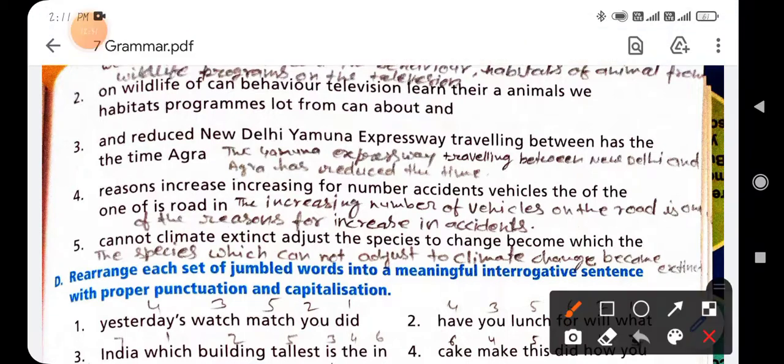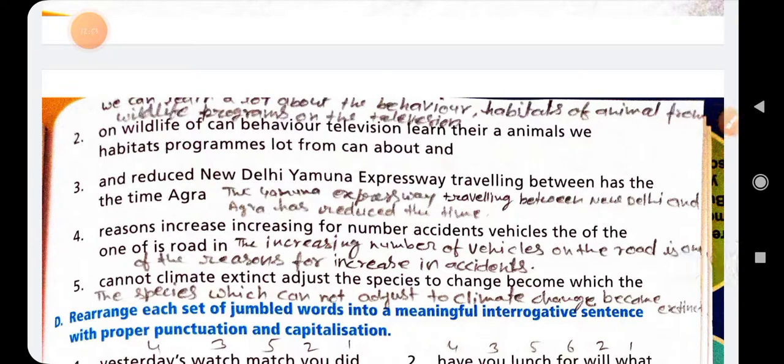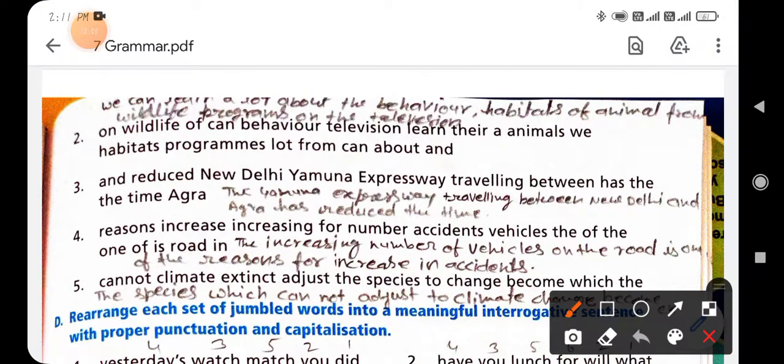You can see here I have arranged the sentence below: the Yamuna Expressway traveling between New Delhi and Agra has reduced the time. Clear? So you arrange the sentence. Next is fourth. Fourth is: regions increasing for number accident vehicle the of the one of each road is. It is an unscrambled sentence, so you will arrange this sentence according to its meaning.